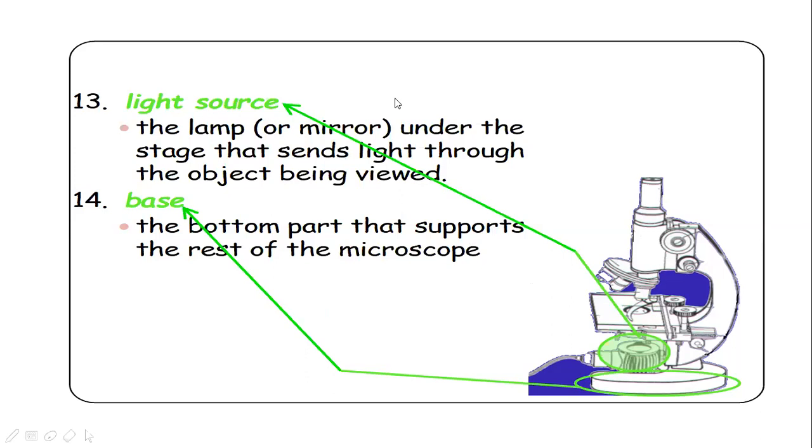So in the microscopes which allow using of sunlight, there will be a mirror. And in some other microscopes there will be an inbuilt light source, that is a lamp. So whatever be the light source, some proper light should be focused onto the specimen. And this is the base, the bottom part that supports the rest of the microscope. Through this base the microscope can be supported.